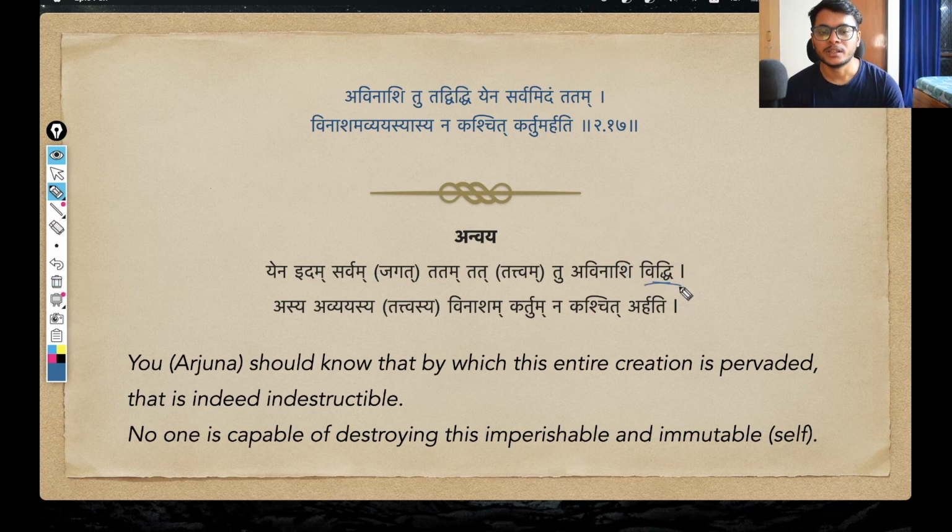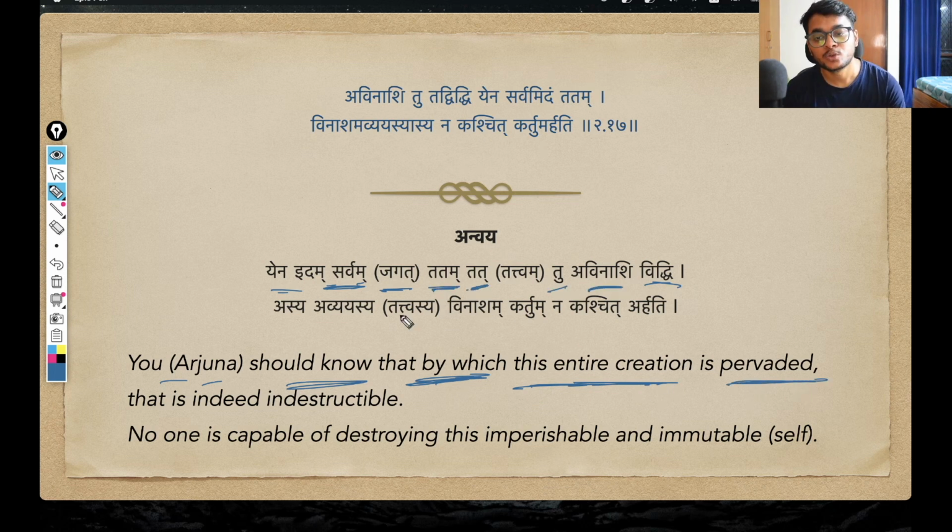Okay, so vidhi, that you Arjuna should know, you Arjuna must know, that by which, yena, idam sarvam, this entire jagat, because this is implicit, but we know that by which this entire creation, this entire manifest universe, tatam, is pervaded. Tattu, that is indeed. This tu here generally translates as but, or in Hindi we say to, parantu. But this tu also gives the meaning of indeed, which is better as per the context of the shloka. So tattu avinashi, that entity indeed is avinashi, indeed is indestructible.